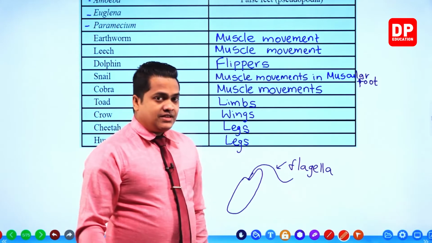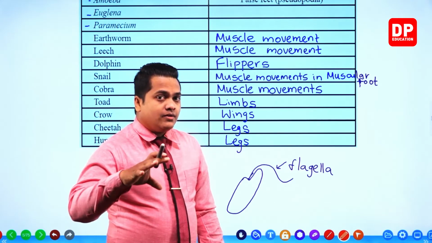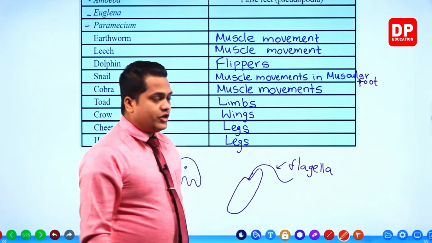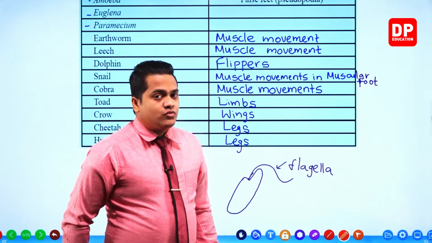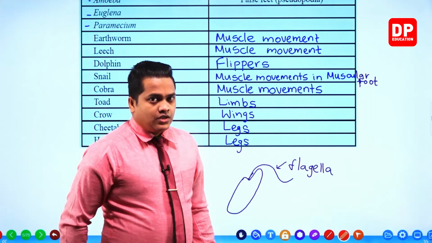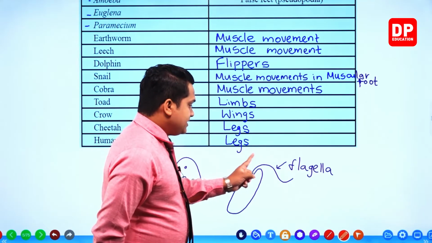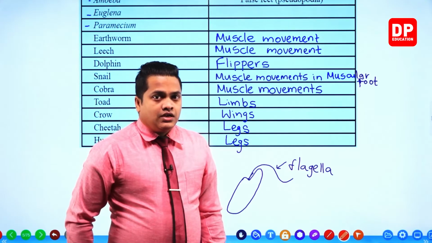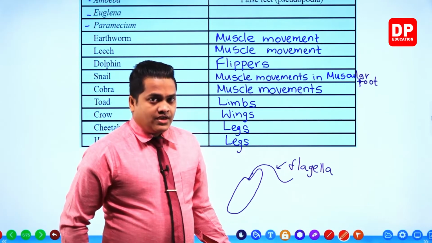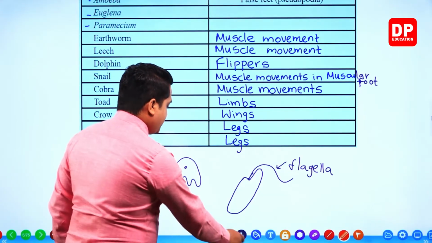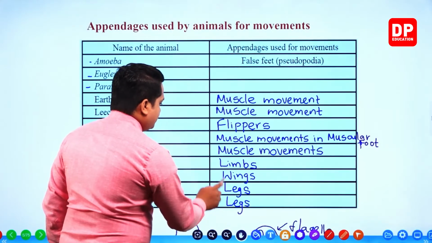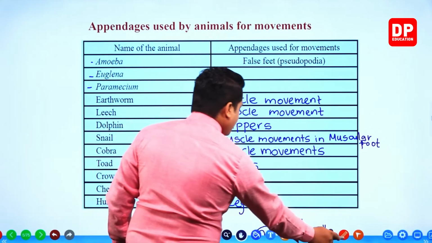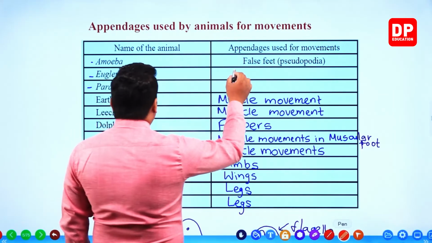By using that movement of the flagella, the organism is going to locomote from one place to another. So this flagella is the special part that helps for the locomotion of euglena. So we can write the answer, flagella.